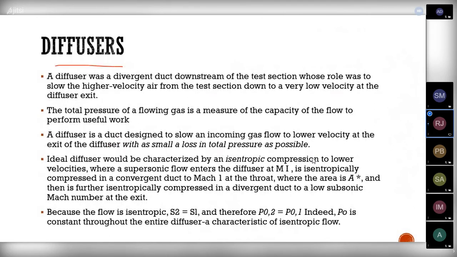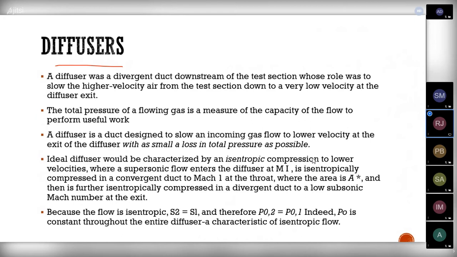So the next thing is the diffuser. The main property of the diffuser is that it will reduce the velocity and increase the pressure. And one more thing is that we should have a very low total pressure loss during the process.